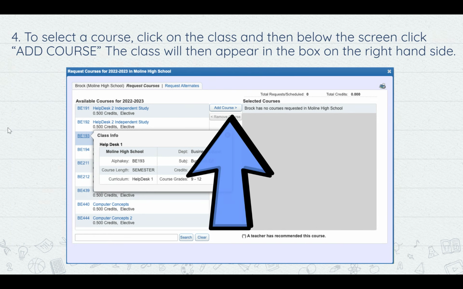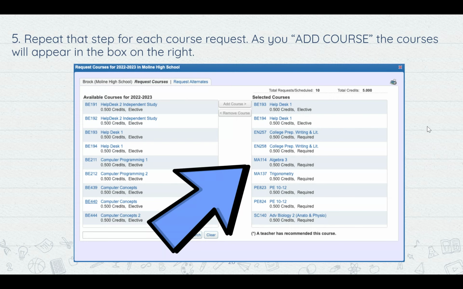Once you have determined a course that you want to select or request, you're going to hit add course in the middle. So basically on the left side you have available courses for the year, and on the right side you have the selected courses that you will be selecting. You add a course to move it over, and if you need to remove it, there's a remove course button when you have it highlighted. You're going to repeat the step of highlighting a course and moving it over until you have 12 courses, and we're going to talk more about that here in just a second.